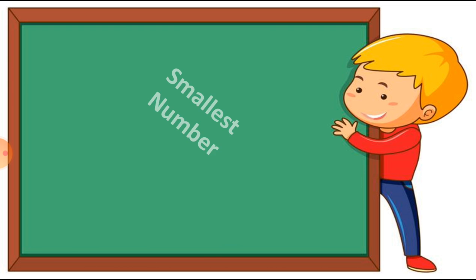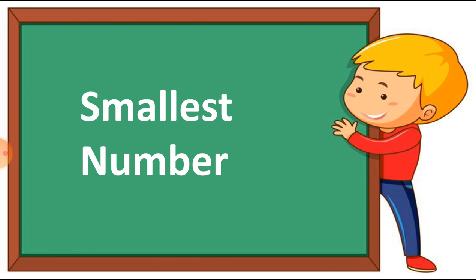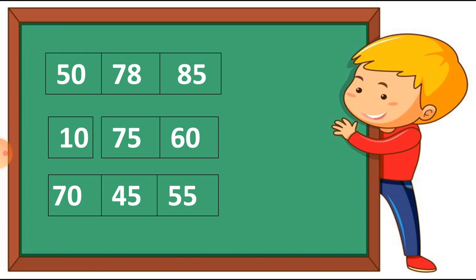Let's see the next one, which is the smallest number. As we found the greatest number, in this we have to find the smallest number from the given numbers. Let's see here. The same numbers are there. So we have to find which number? The smallest number. Students, just find the smallest number between these.